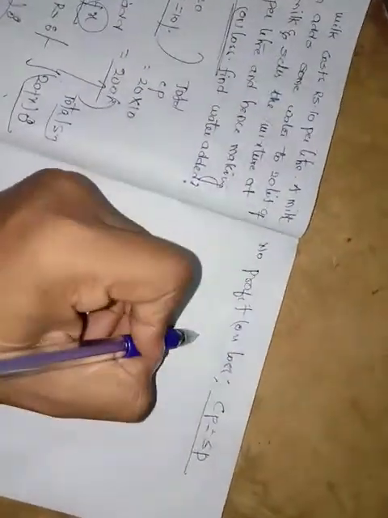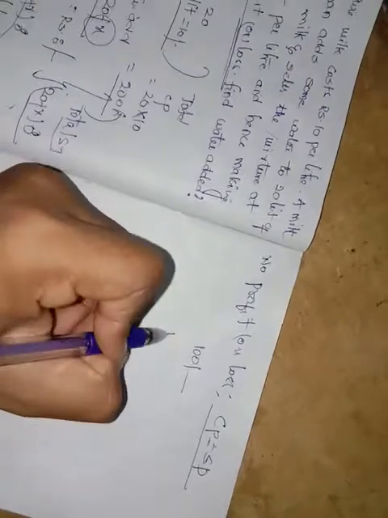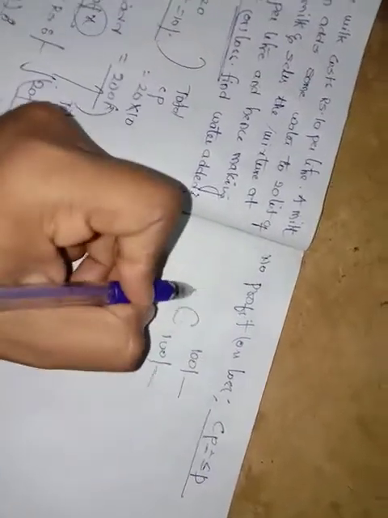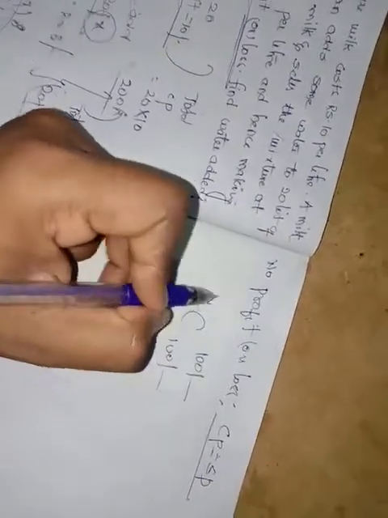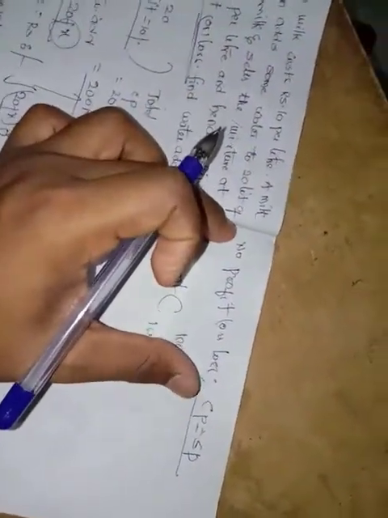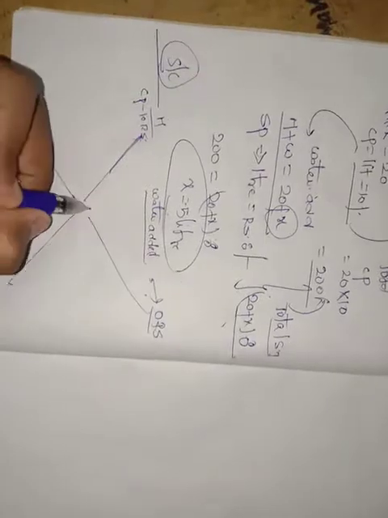If I buy a shirt at 100 rupees and sell it for 100 rupees, what is the profit here? I'm not getting any profit and not getting any loss also. So whenever you see the term no profit or loss, then definitely cost price should be equal to selling price. So here it is 8 rupees, because it is both cost price.